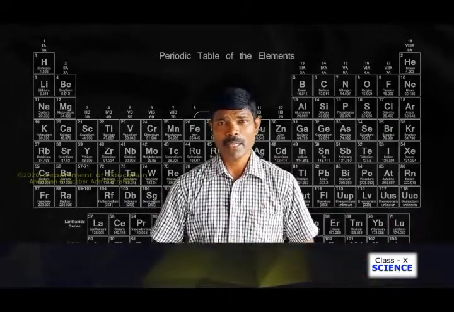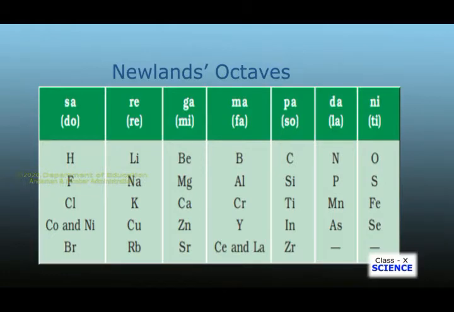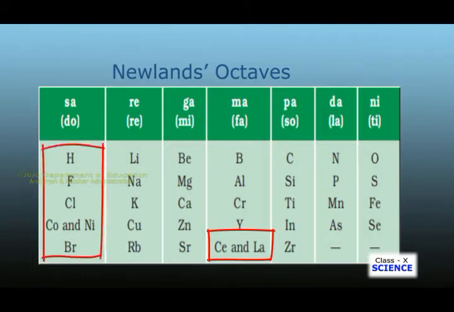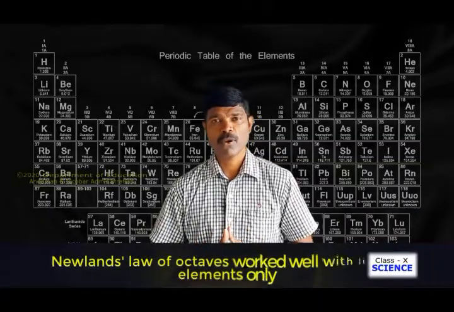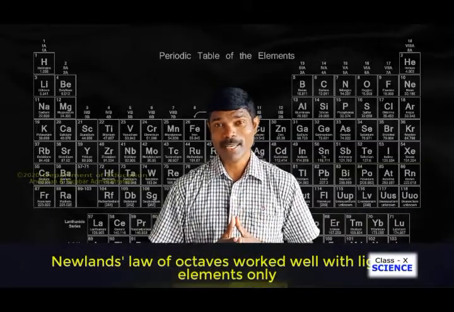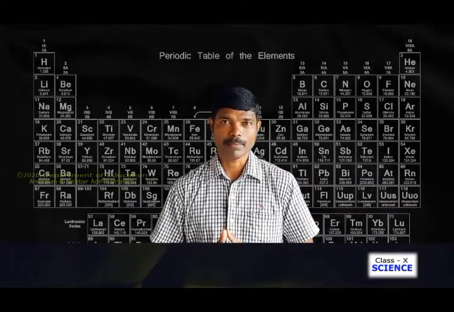The third one is that, in order to fit elements into his table, Newlands placed 2 elements in the same slot. In some places you can also see unlike elements under the same note. You can see on the screen that cobalt and nickel are in the same slot, and they are placed in the same column as fluorine, chlorine and bromine, which have different properties. Also iron, which resembles cobalt and nickel in properties, has been placed far away from these elements. So Newlands' law of octaves worked well for lighter elements, that is, the elements up to calcium.